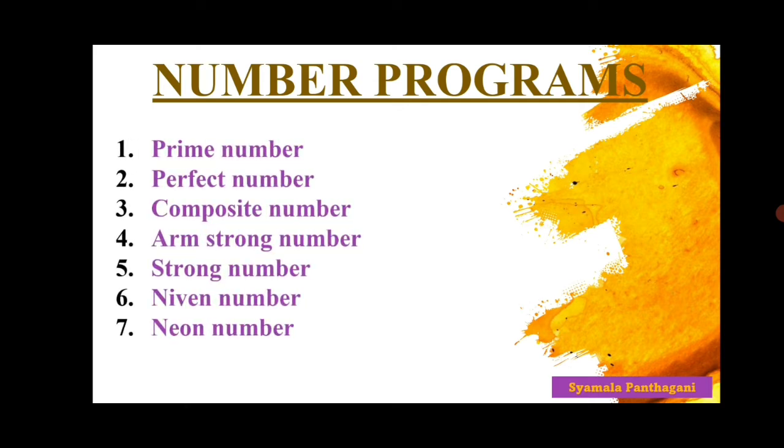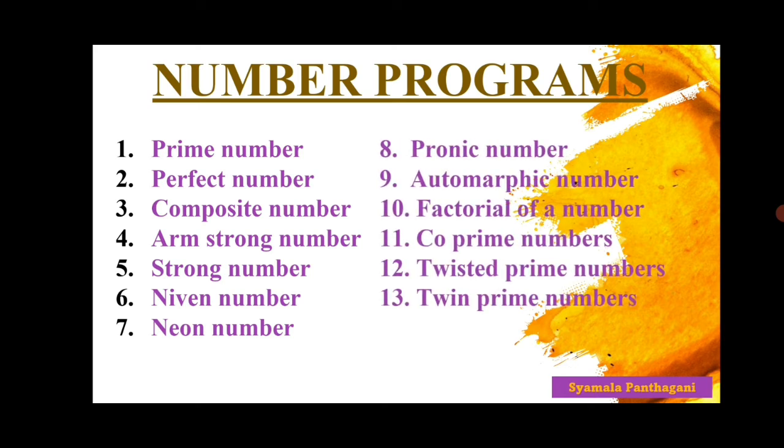I will give you the names of the number programs: prime number, perfect number, composite number, Armstrong number, strong number, Niven number, neon number, Pronic number, automorphic number, factorial of a number, coprime numbers, twisted prime numbers, twin prime numbers. Some of these are explained in our textbook, and some are not explained in the textbook.